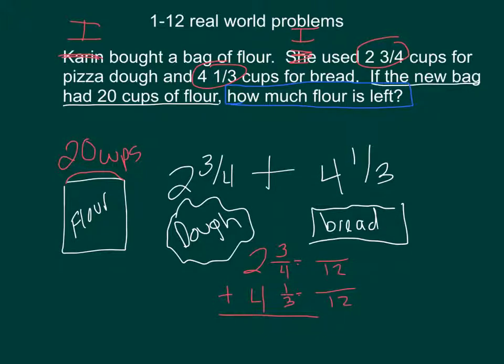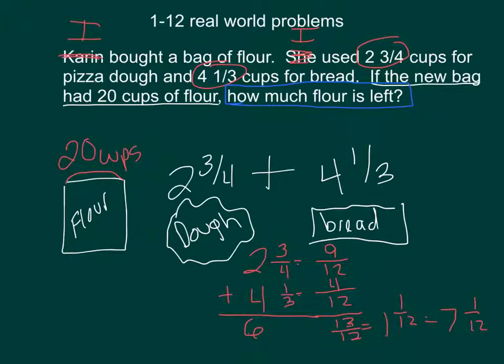My multiple on top will be 3, which will make that numerator a 9. On the bottom fraction, my multiple is 4, which will make the numerator also 4. I'm adding these two together, so I'm getting 13 twelfths. 13 twelfths is an improper fraction, so we're going to want to change that, which is equal to 1 and 1/12. And our whole numbers 4 and 2 is equal to 6. When we add our whole number 6 with the 1 that we have on our mixed fraction, we get a grand total of 7 and 1/12. This is the total amount of flour that I've used from my sack of flour over here.